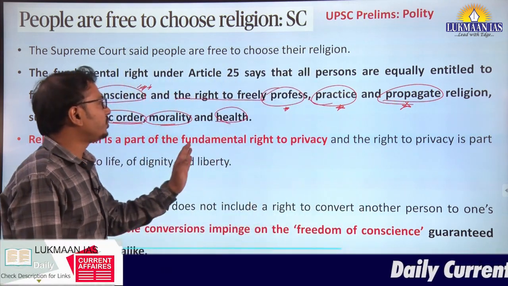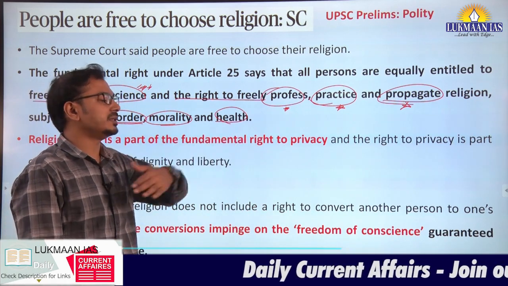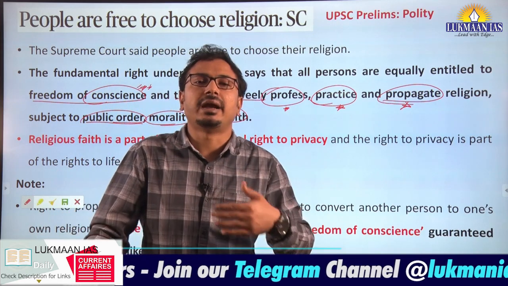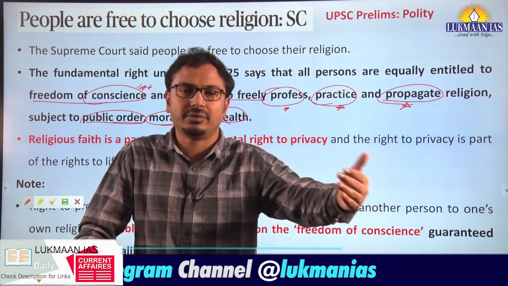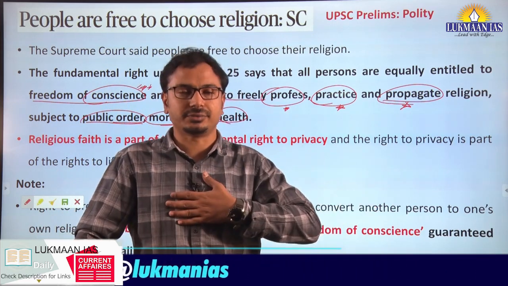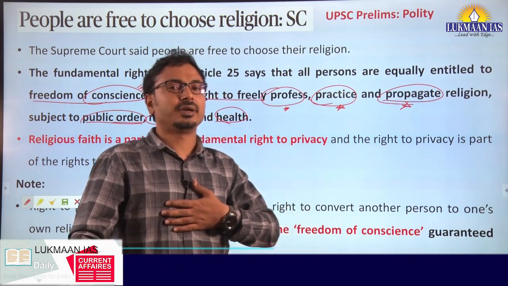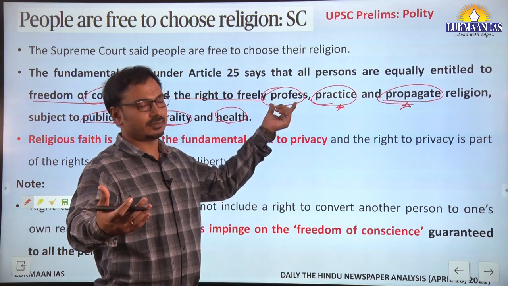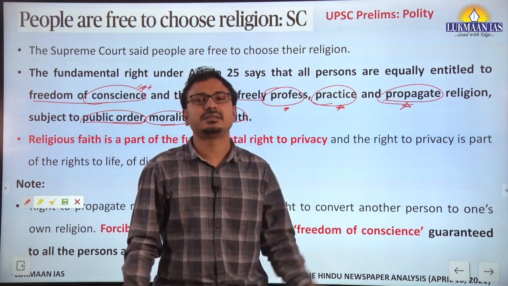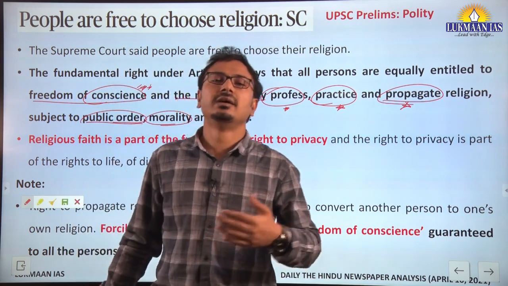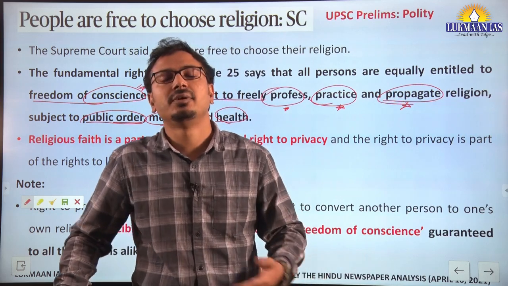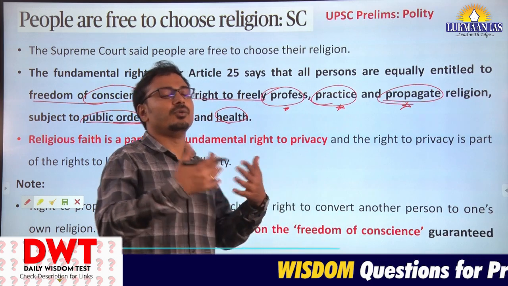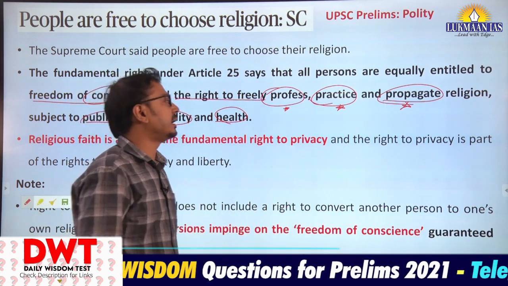Then right to freely profess. That means I have the right to freely declare, without any fear, my religion. What is my religion? So we can say freely profess the religion. Then practice, that means the religious practices. I have freedom of conducting my religious practices according to what the religious scriptures are talking about.